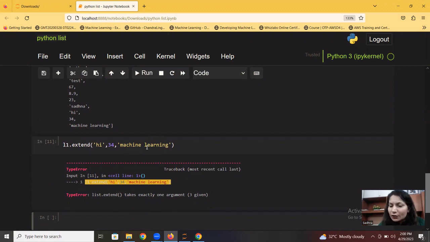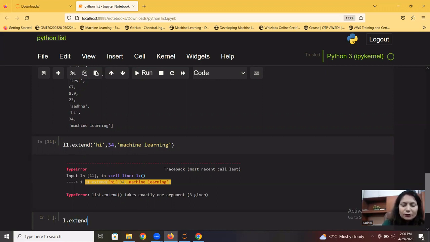So append takes one argument, which means we can add one value at a time. But if we want to add multiple values held in a list, we can use extend in that case, in case we want to add more than one value. Now, for example, if I say L1